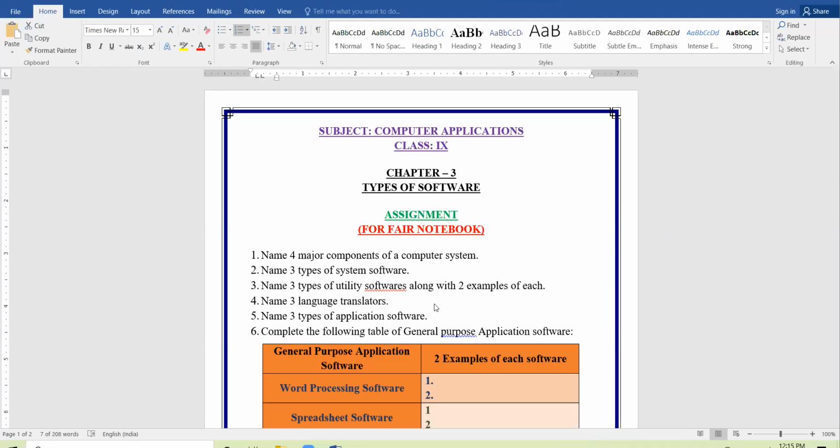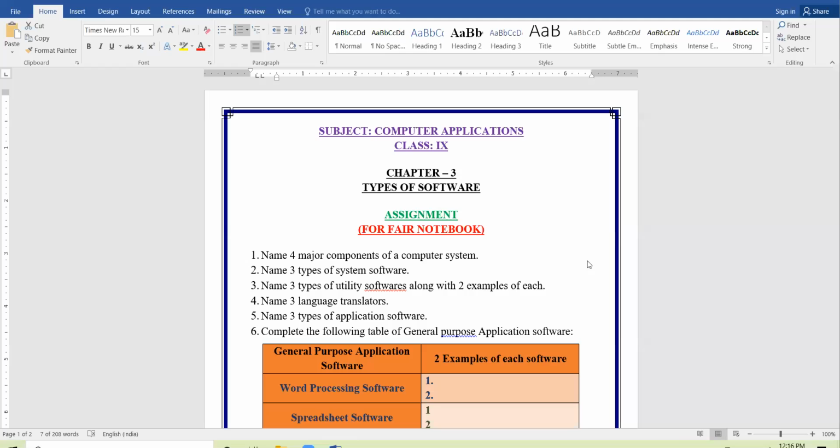Okay. Any 2 examples of antivirus software. Yes, Ishani. Sir, Norton Antivirus and Quick Heal. Norton Antivirus and Quick Heal. Very right, very correct. All right.